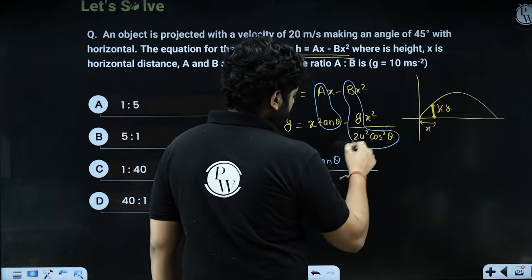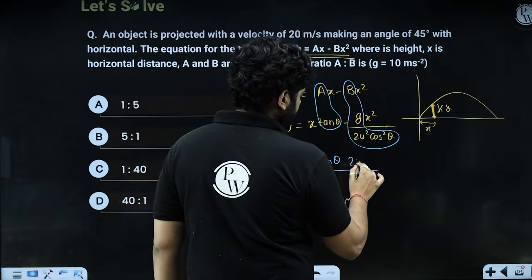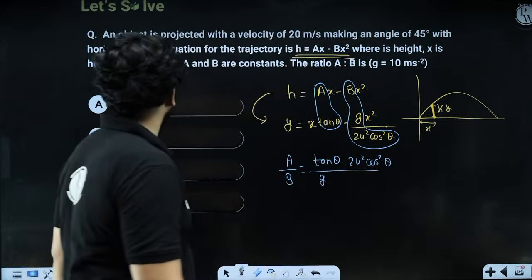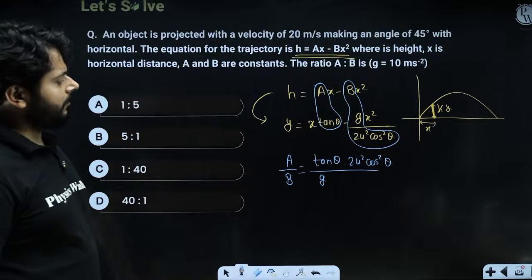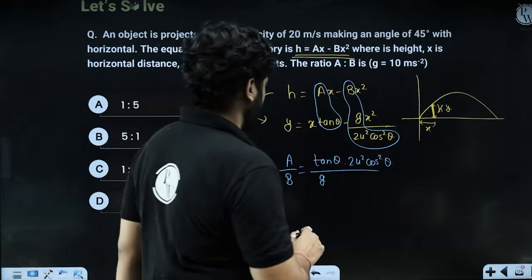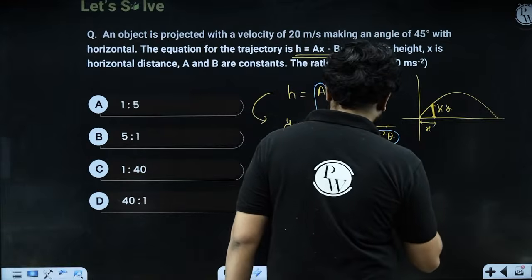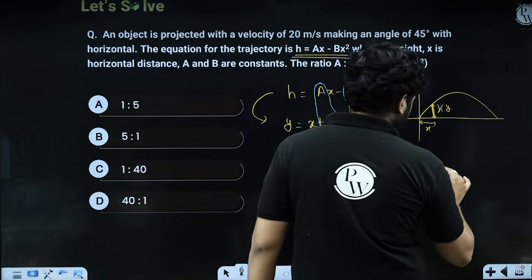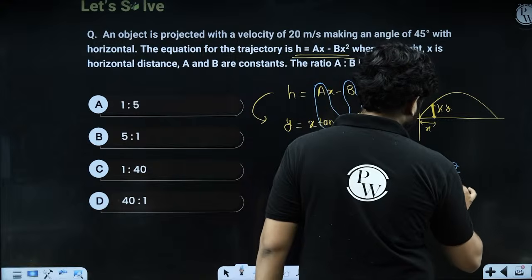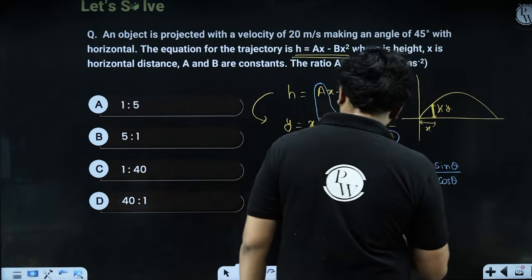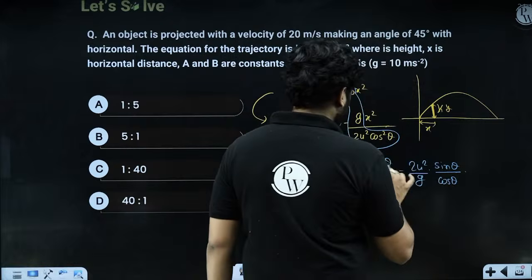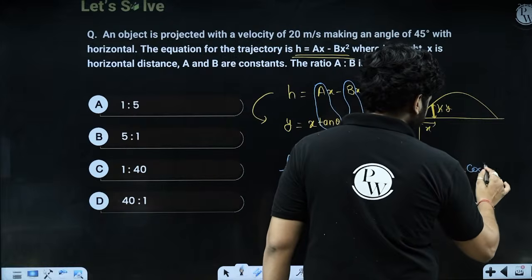So g upon this will go up. Okay. So we can solve it. This is 2u square. Tan theta is sin theta upon cos theta. This g I am writing as it is over here, and cos square theta is over here.